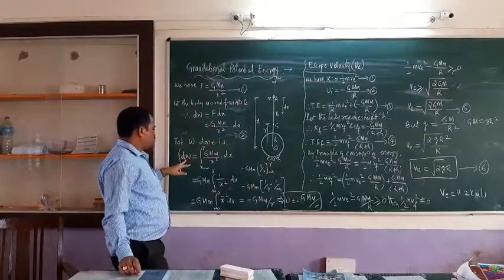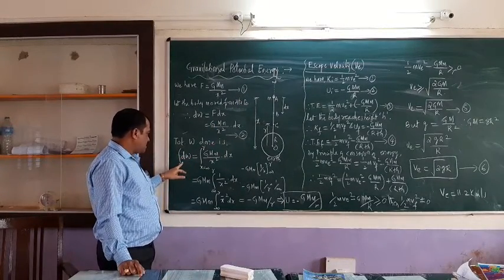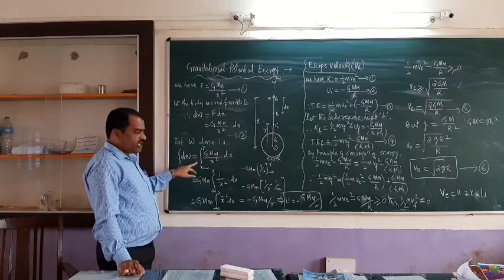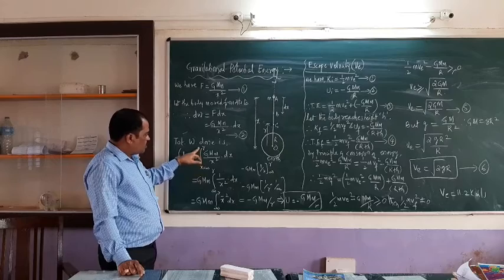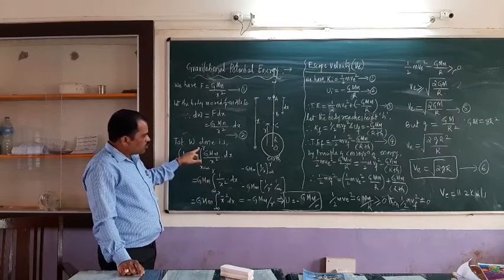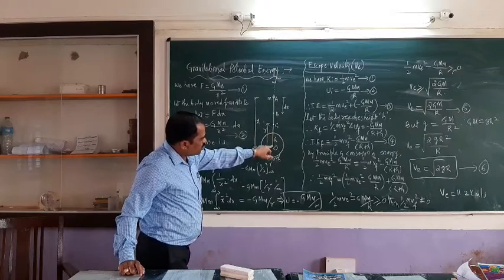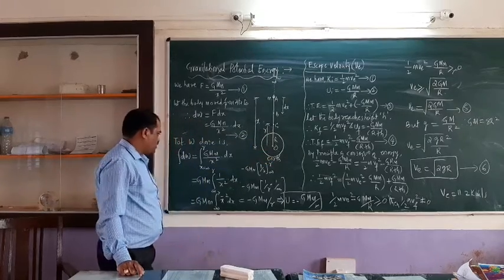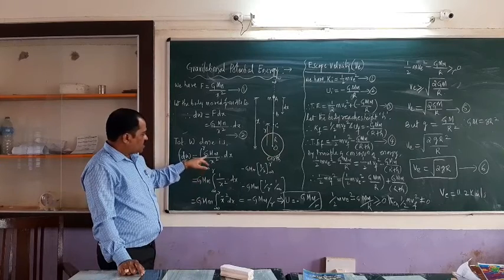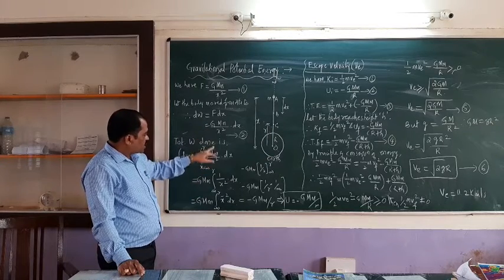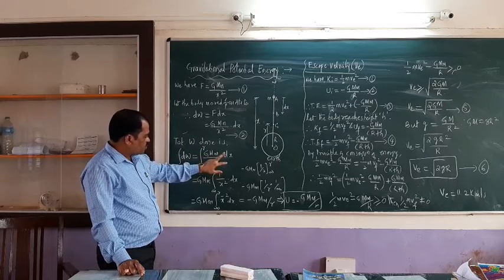Then also, we are going to add the total work done. It is the integration of dW, from x equal to infinity to r. What is r? That is the distance from the center of the earth to the earth surface, a very small distance. So here, from infinity to r, the total small work done, the integration of dW, is G M m divided by x square into dx.